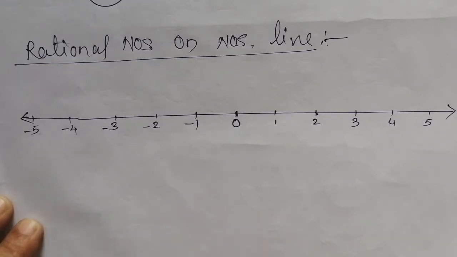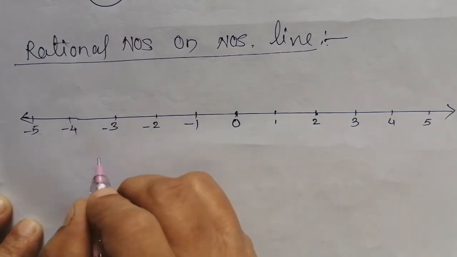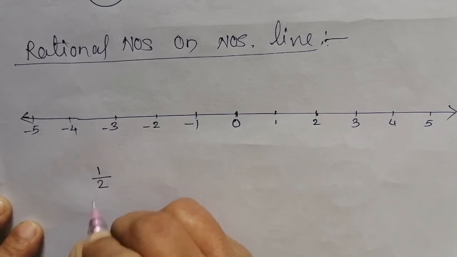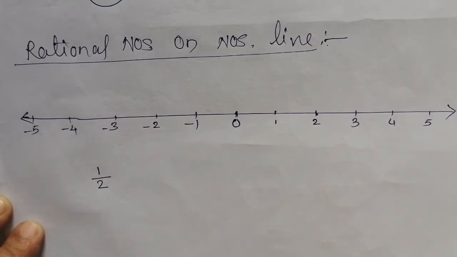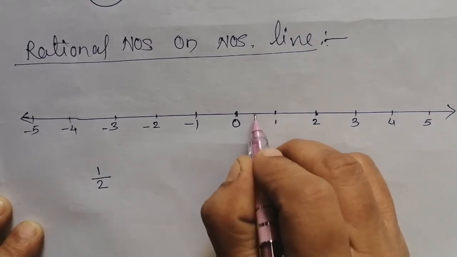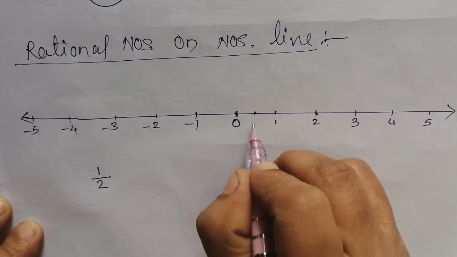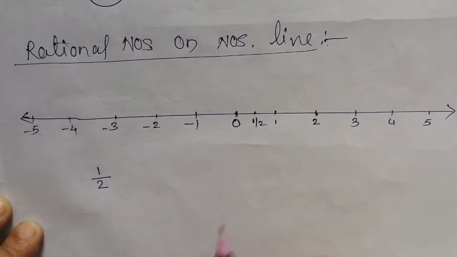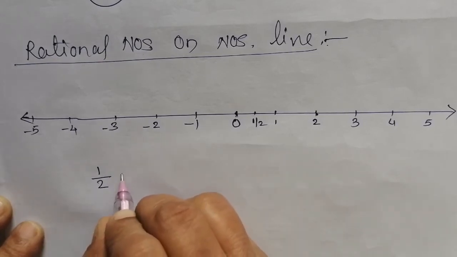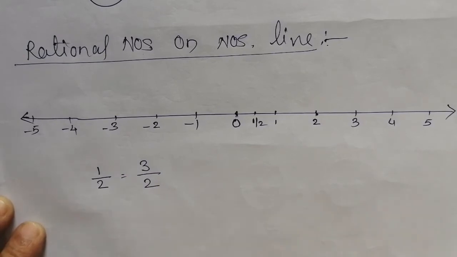Now suppose on this number line we have to put a rational number. Suppose you have to put 1/2. 1/2 is a rational number, it is nothing but a half, and it will be in the middle of 0 and 1. That means we will write here 1/2. Now I ask you to represent 3/2 on a number line.